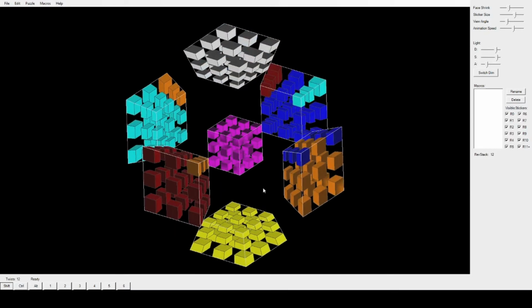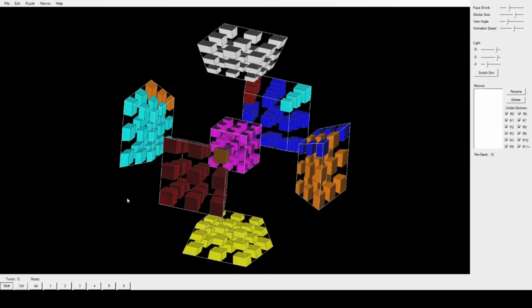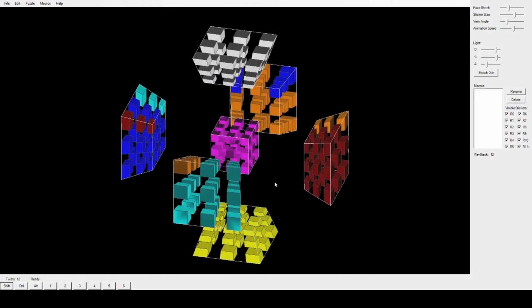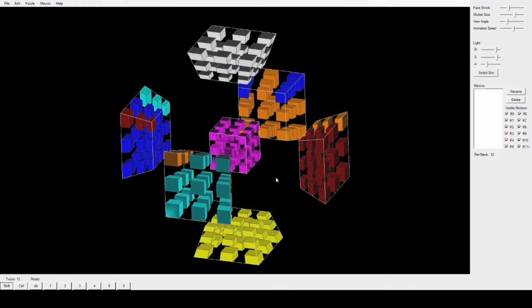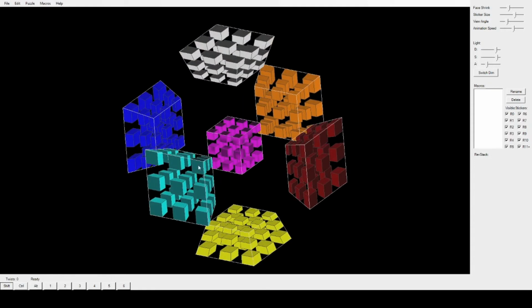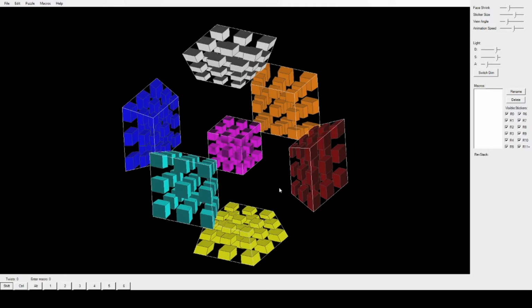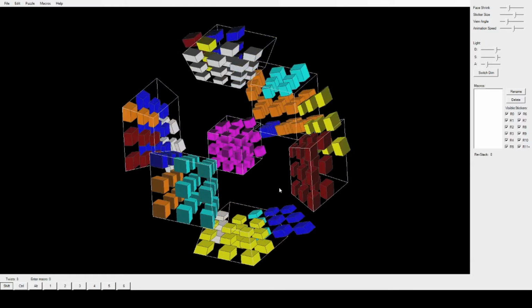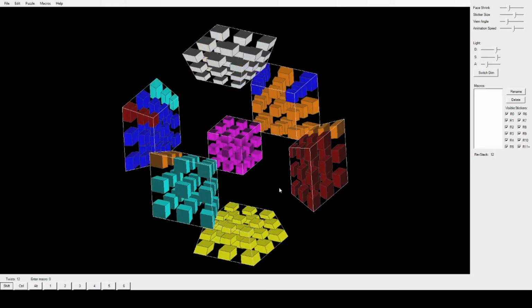So now that we've done our corner algorithm, now we're going to be rotating our four-dimensional Rubik's Cube counterclockwise. Just like that. And then we're going to be using Control Z in order to undo all those moves. And then we'll record that as a macro. So let's do that. Undo it all. Now, Control Alt reference piece in order to record our macro. Down here, it should say enter macro 0. And then Control Y to redo all that.